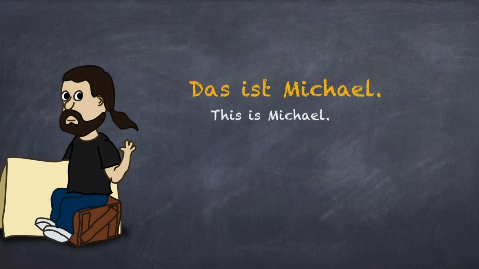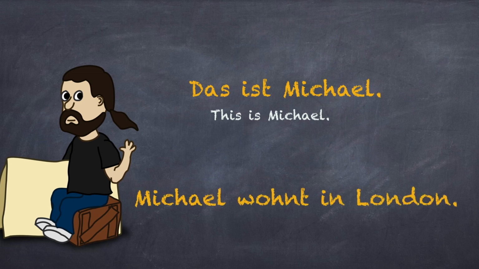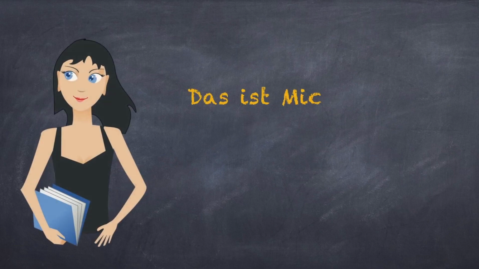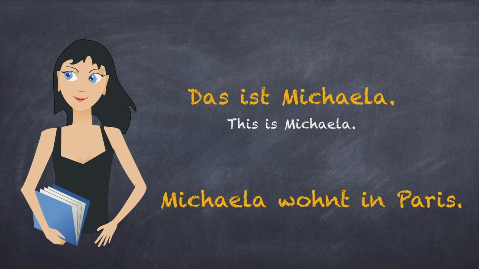Das ist Michael. Michael wohnt in London. We learned that pronouns are used to avoid the repetition of the nouns. Hence, Michael will be replaced with er. Er wohnt in London. Similarly in the next examples. Das ist Michaela. Michaela wohnt in Paris. Or Sie wohnt in Paris. This sie is written with a capital S only when it's at the beginning of a sentence.